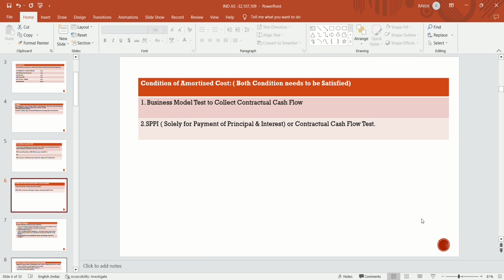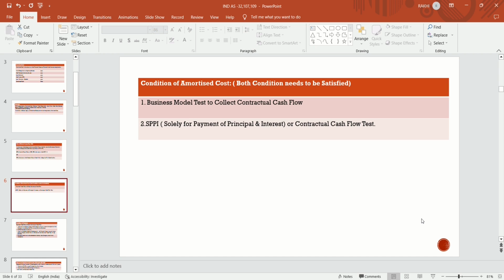If an entity satisfies these conditions, then it will recognize the asset at amortized cost. What is amortized cost? It is the amount at which they recognize the asset: the initial recognition, adjusted for any transactions during the year, reduced by collections, increased with interest calculated at the effective interest rate, and reduced by any bad debt or provision.